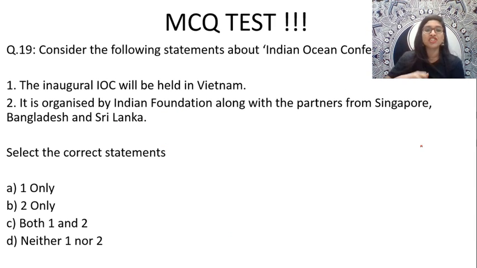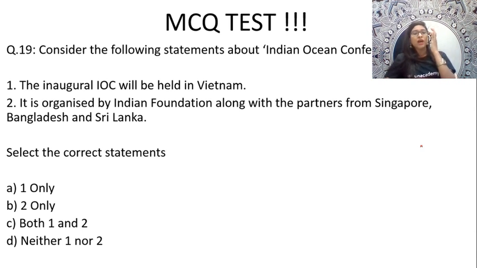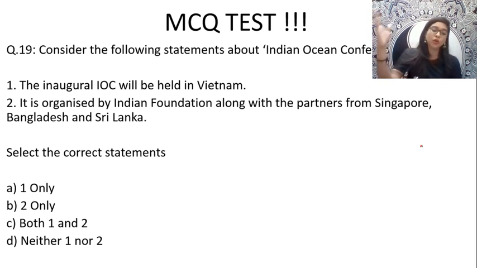Yes, guys, the next question is, consider the following statements about Indian Ocean Conference. Option number 1 tells the inaugural IOC will be held in Vietnam. Second one tells it will be organized by Indian Foundation along with the partners from Singapore, Bangladesh, Sri Lanka. Quickly give me the right answers, guys. Option A tells 1, B 2, C 1 and 2, D tells either 1 or 2.